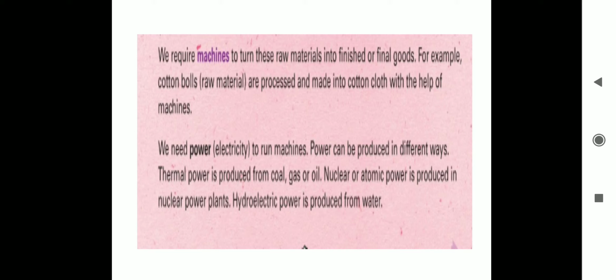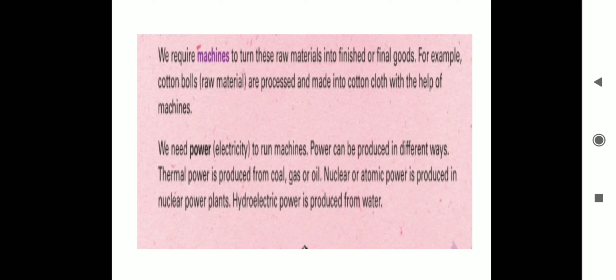That electricity can be produced in different ways: thermal power, nuclear power, and hydroelectric power. Thermal power is produced from coal, gas, or oil. Nuclear power is produced from nuclear power plants. And third is hydroelectric power, produced from water.